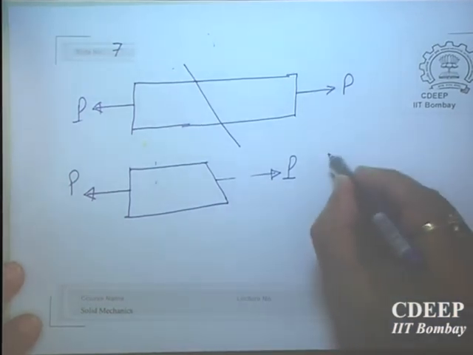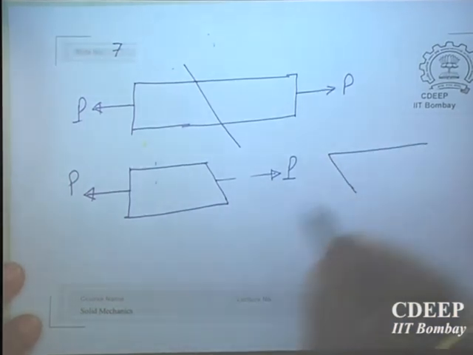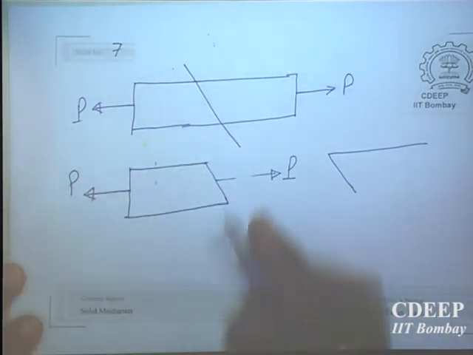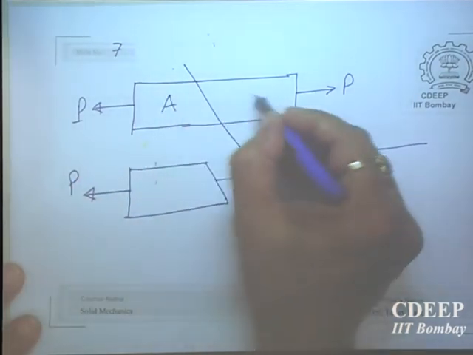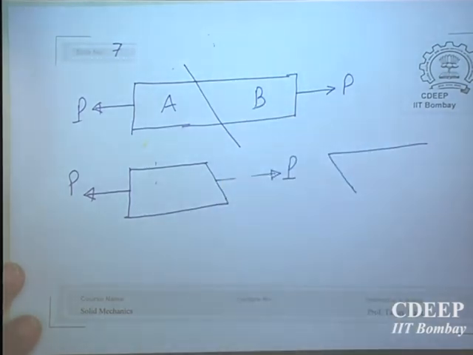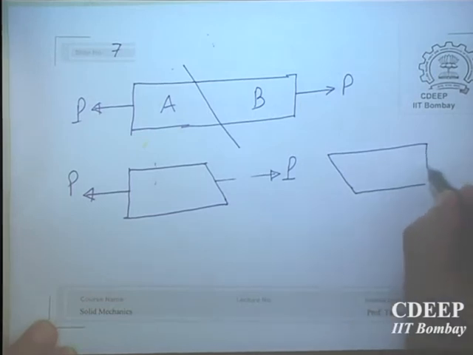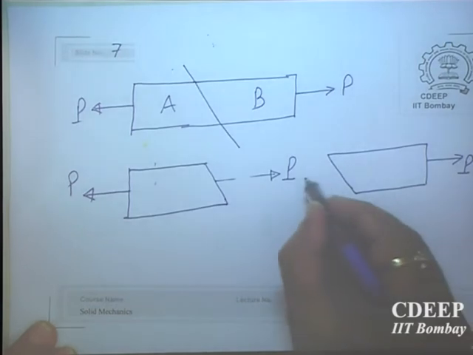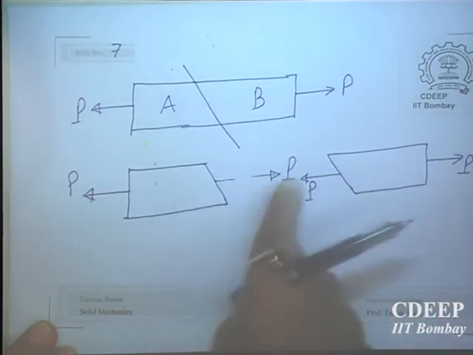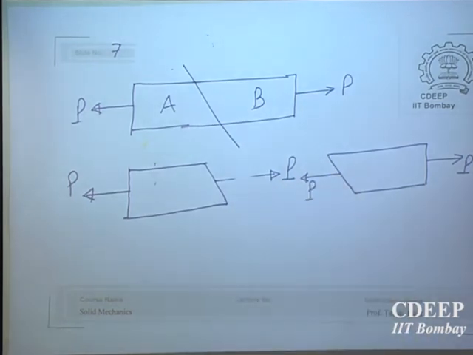Then you have the next body. We have done all the analysis from the left side. There are two parts now, A and B, it is cut into two parts. So this is the second part. These are the two free body diagrams. Why should this be P like this and this P like this? Equilibrium.